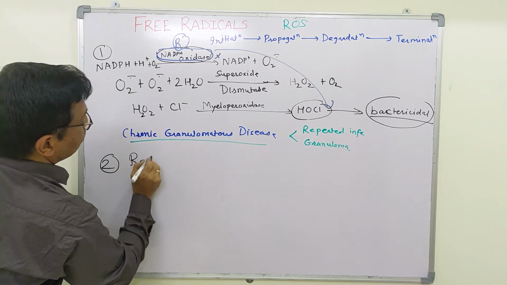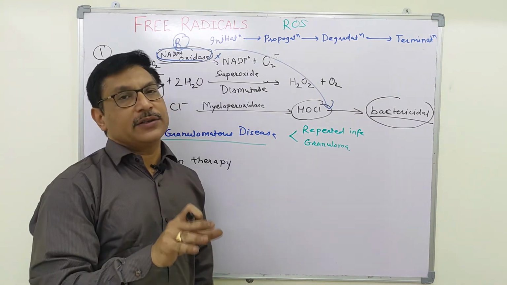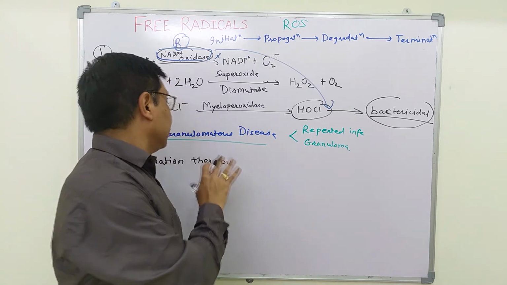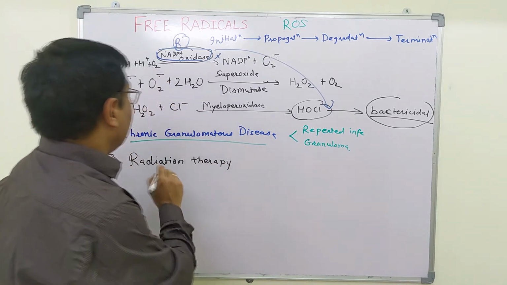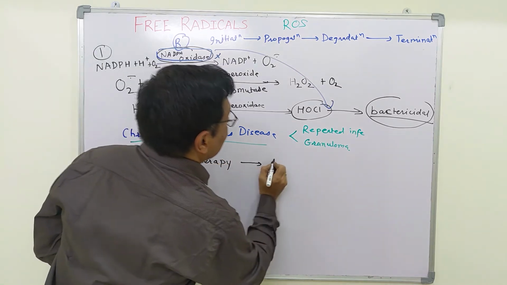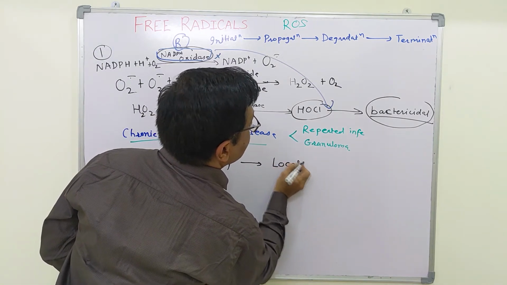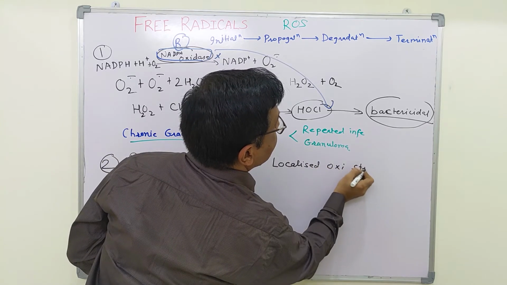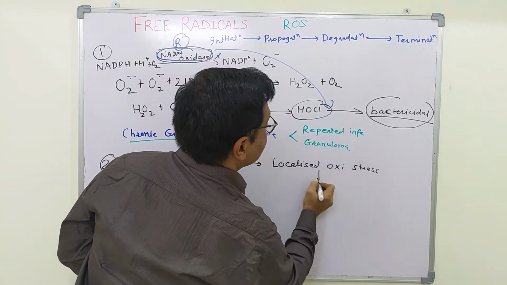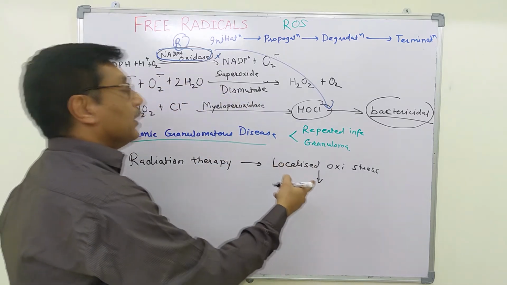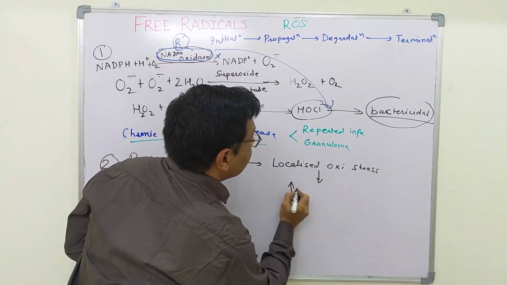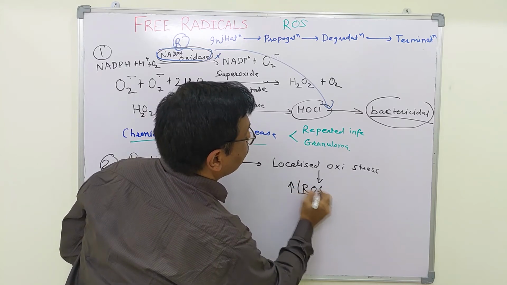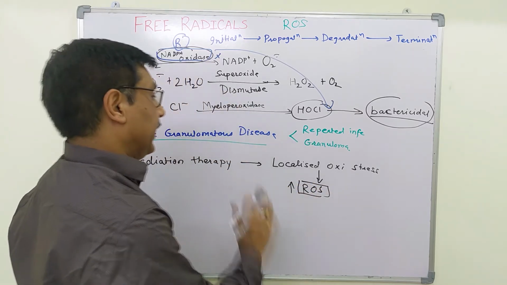radiation therapy. A particular area of interest is exposed to high intensity X-rays. What will happen? There occurs localized oxidative stress. This localized oxidative stress will lead to increased reactive oxygen species or free radicals in this area.